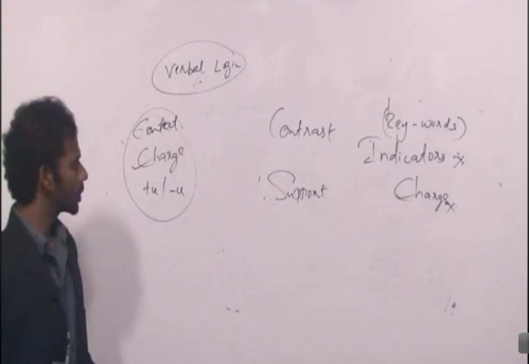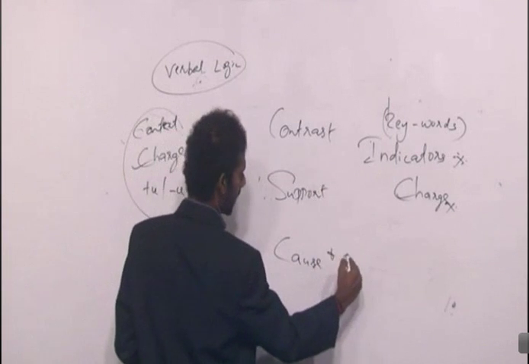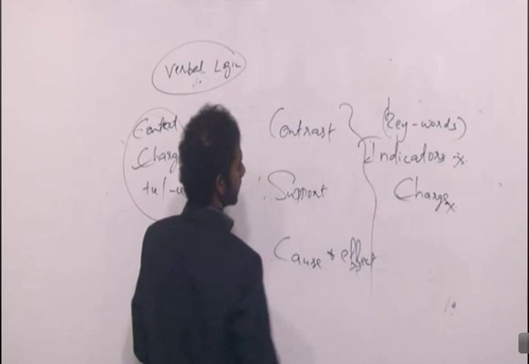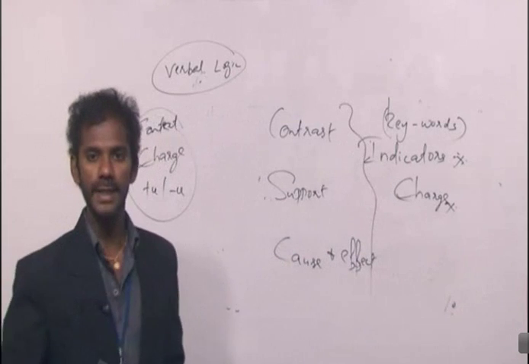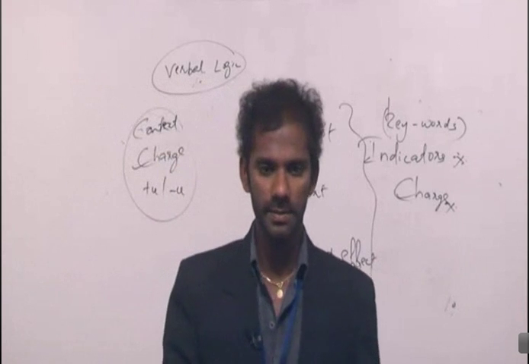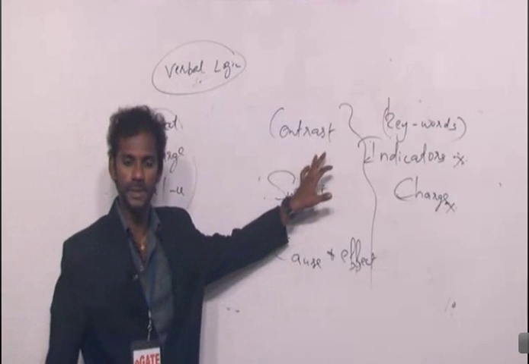And the last one is cause and effect indicators. These are the three kinds of indicators in English: contrast, support, and cause and effect. Clear? Come to the first one, contrast indicators.